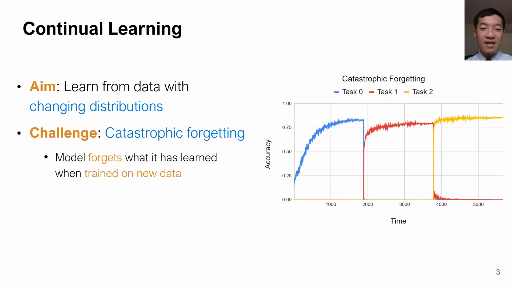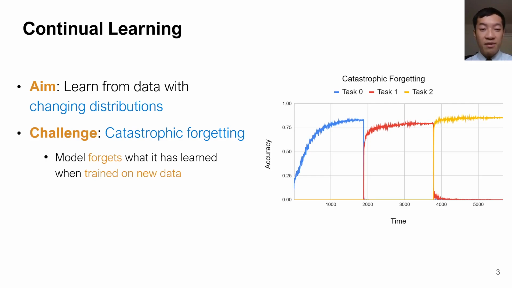The plot on the right-hand side illustrates this. At the beginning, when a model is trained on an initial task, the accuracy slowly grows and reaches a satisfactory level of performance. However, once we have finished training on this task, when a new task arrives, the data distribution shifts. The model will very quickly forget what it has learned about the previous task when we train on the new data. With a dramatic drop in performance, it becomes specialized in the new task. The same happens when we switch again to another new data stream.